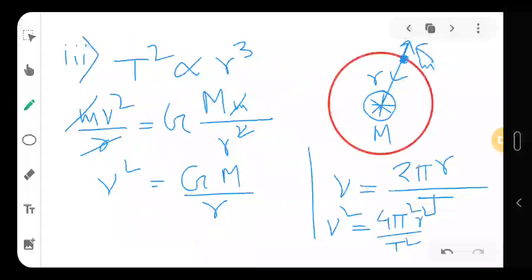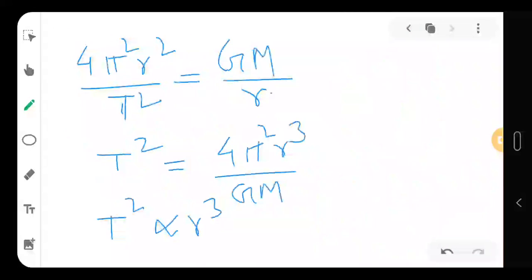In this derivation we have assumed that the orbit is a circle, but it does not necessarily have to be a circle, it can be an ellipse also. But so that we don't have to do complex mathematics, we have taken a circle and proved it in a classical way.